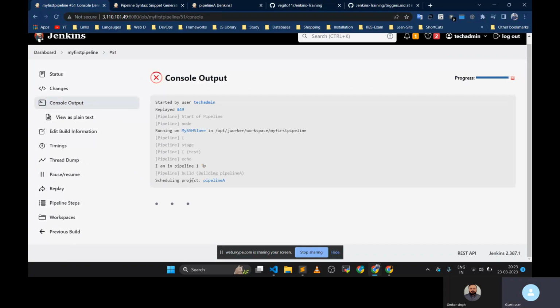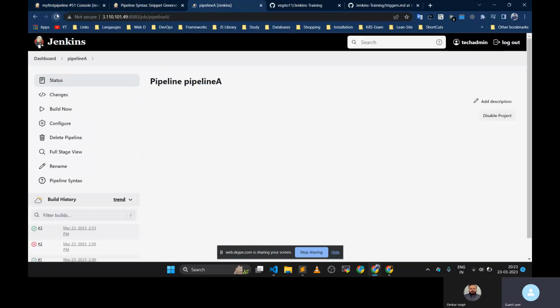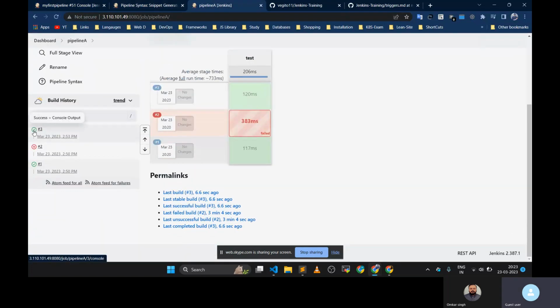Can you see here? Scheduling project 1, pipeline A. So it triggered pipeline A. Refresh this thing. Here you can see that it is triggering a new job.